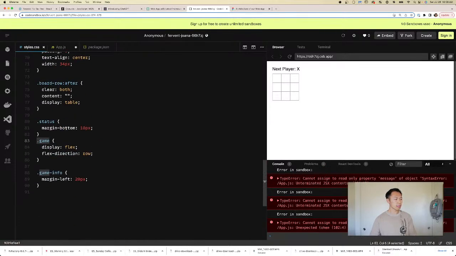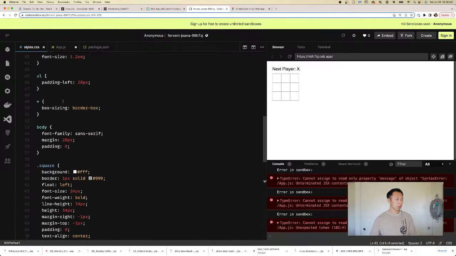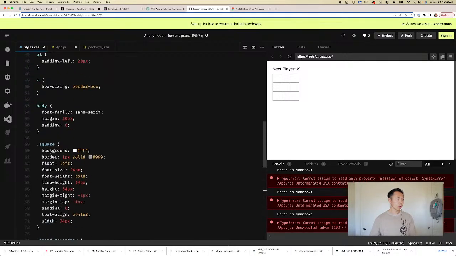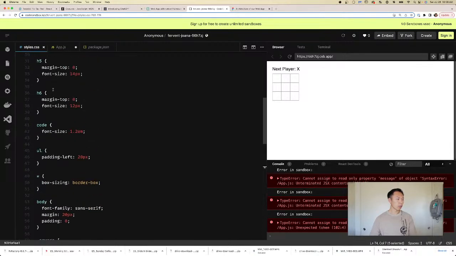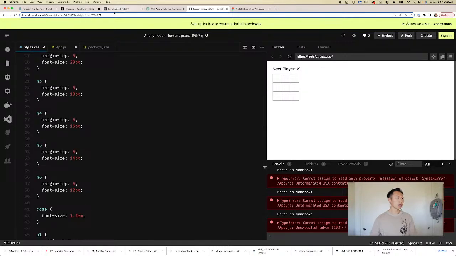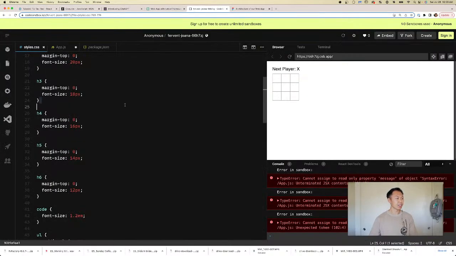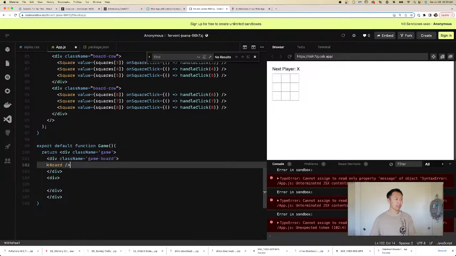Let's go back to the CSS. Okay, so game, is there game board? Game info, board row. Okay, so there is no game board. Let's take a look at what the tutorial says. Tutorial says game board. All right, I don't know where they're getting this class from. Let's do a search. Find game board. No results. Okay, whatever. But I guess you can just name it. There's no CSS for it, but it'll display the board.